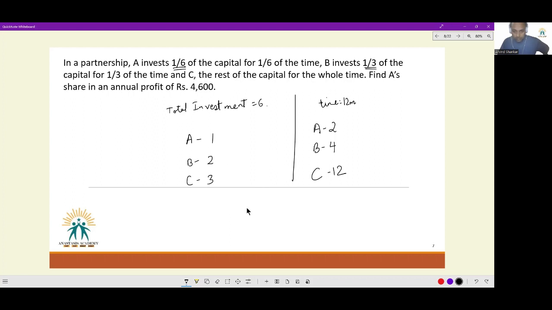So their profit sharing ratio will be 2:8:36. If I simplify it, it will be 1:4:18. So A's share in an annual profit of 4600 will be 1/23 into 4600. Cancel, cancel, get 200, which should be the answer to this question.